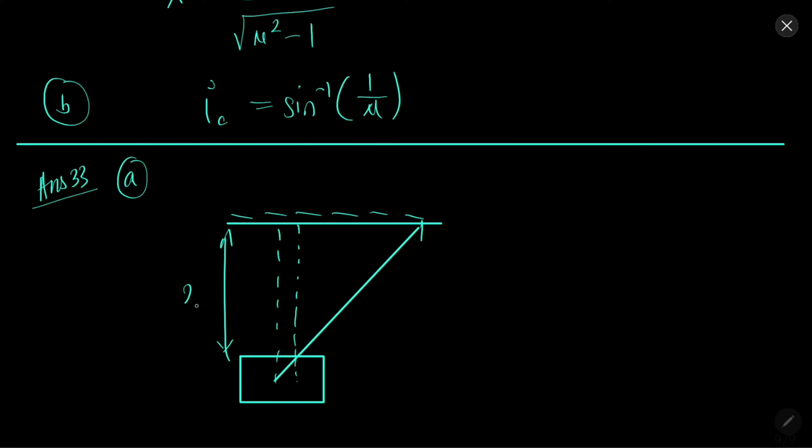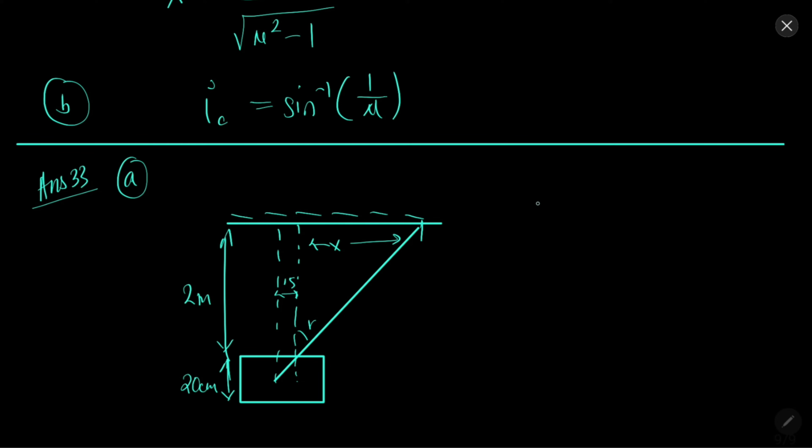This is 2 meters, this is 200, this is 20 centimeters, this is 15, this is x meters. Let this be R.